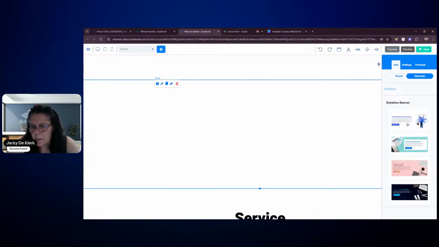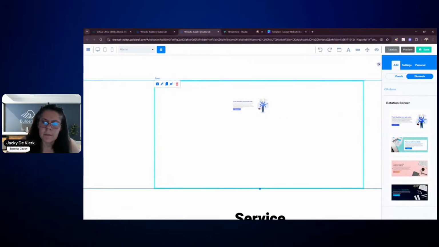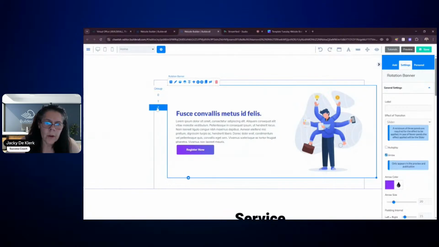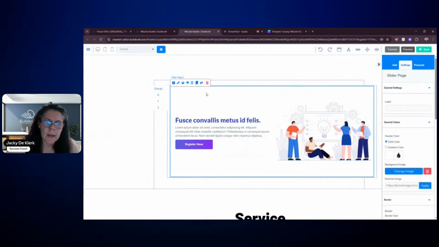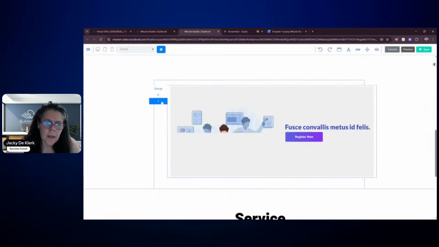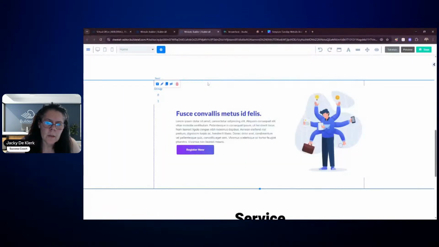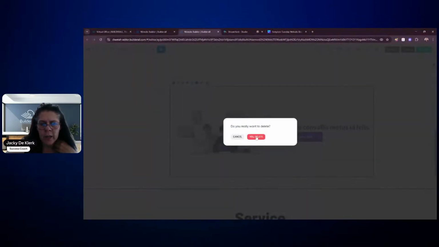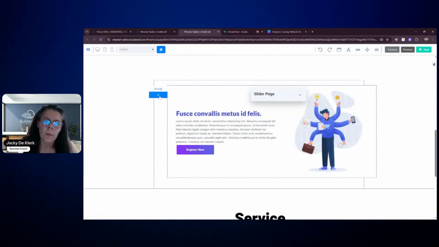And we are going to add, I'm just going to grab this one right here and put it in the middle there. We're not going to worry about having so many. So I'm going to click on the slider page and we're going to remove the slider pages. And I'm going to remove that one as well, so that we only sit with one slide page. And then we're going to duplicate our design to all the pages.